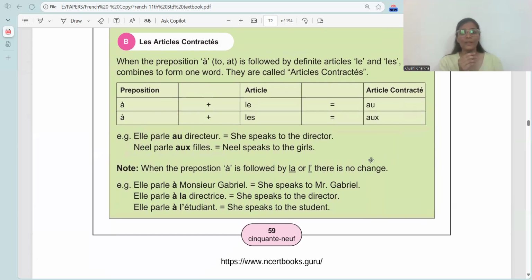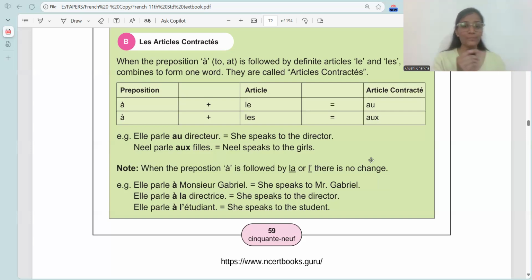When I say, I speak to Paul, I am saying I speak to Paul. When I am saying I speak to the boy, I speak to the boy. Clear? I am using to plus the. So in French, while we are using to plus some definite article, it becomes combined. And then the combined article is called the contracted article.